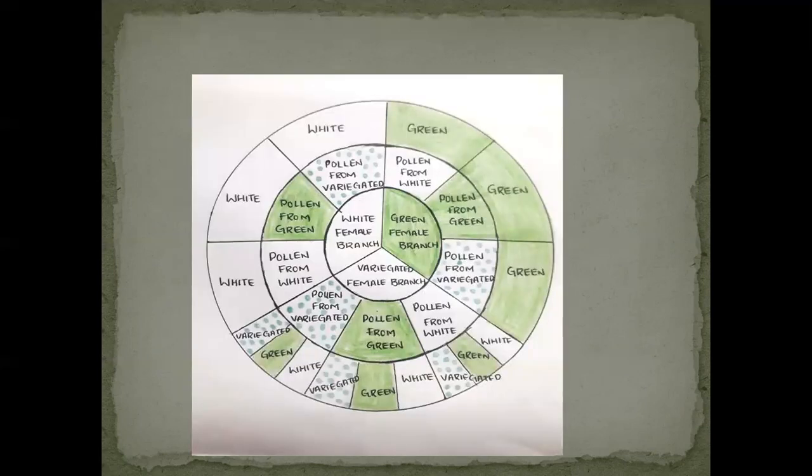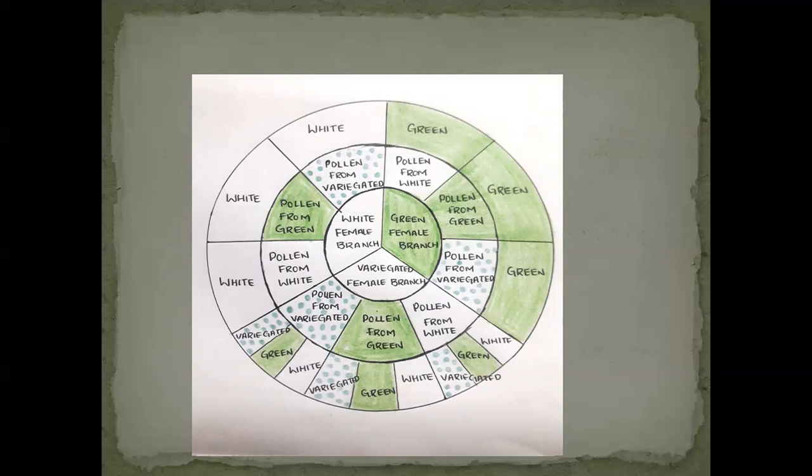If the female parent is green and is crossed with a male having variegated leaves, the offspring will be green only. Similarly, if the female parent is variegated and crossed with a green male parent, the resulting offspring will be variegated.